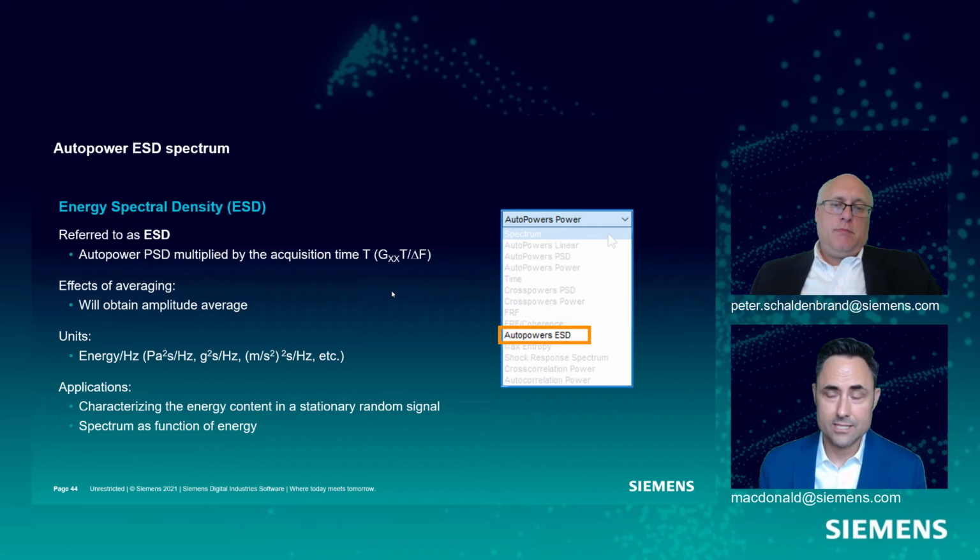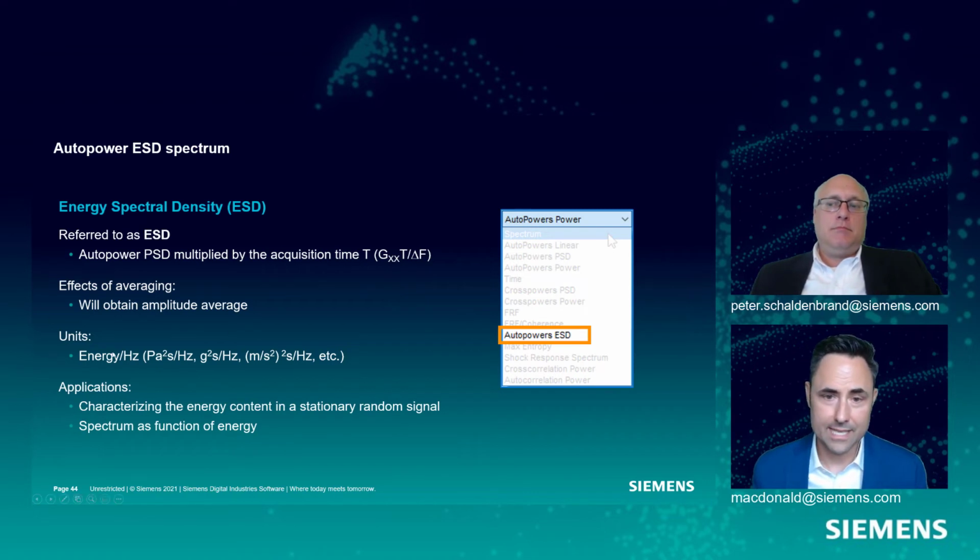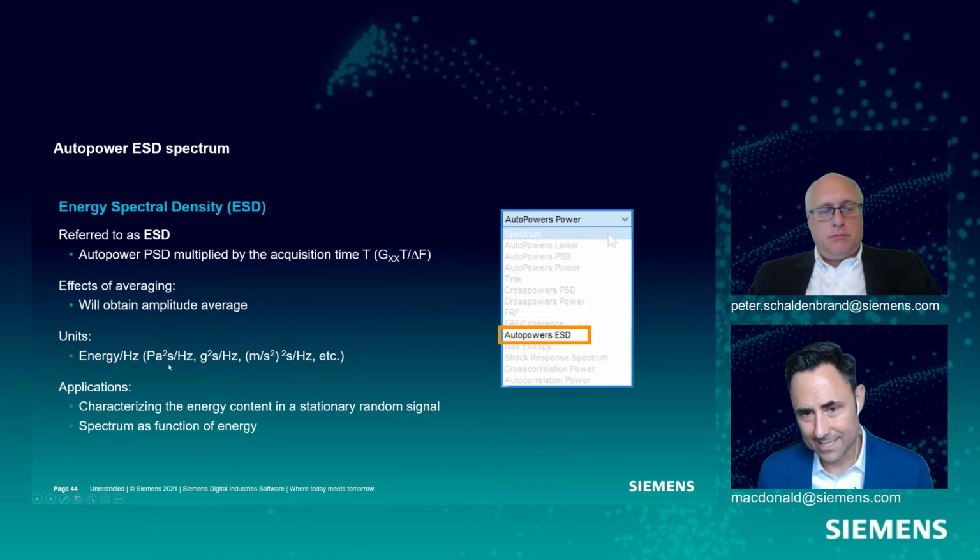It's so many kilowatts of power over so much time. Kilowatt hours is an energy unit. Same exact principle here. So we have an energy divided by hertz, or a Pascal squared times seconds per hertz. Okay, and we'll take a look at one of these. They're not as scary as the unit might lead you to believe.